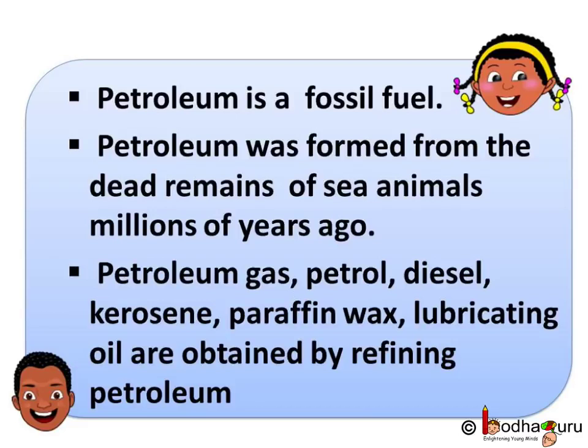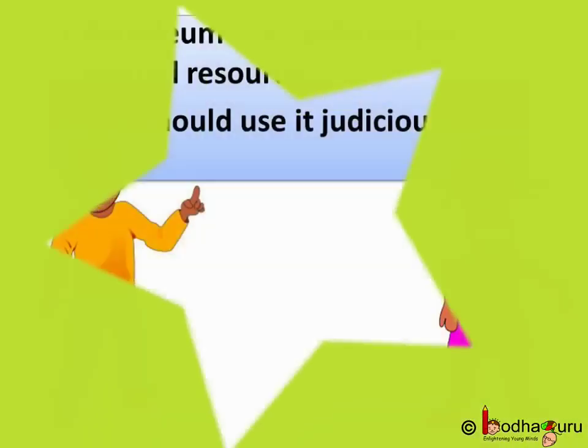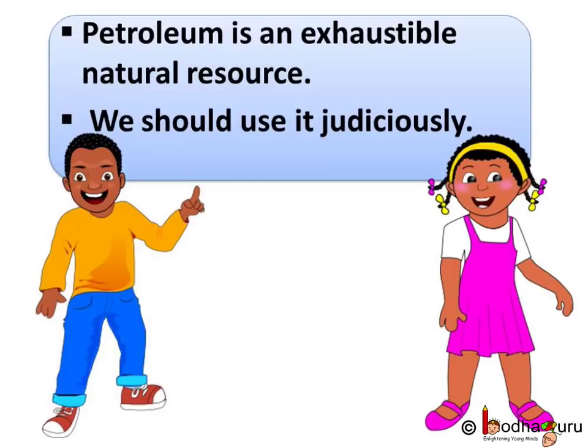To sum up, petroleum is a fossil fuel. Petroleum was formed from the dead remains of sea animals millions of years ago. Petroleum gas, petrol, diesel, kerosene, paraffin wax, lubricating oil are obtained by refining petroleum. Like coal, petroleum is an exhaustible natural resource, which means only a limited supply is available. Hence, we should use it judiciously.